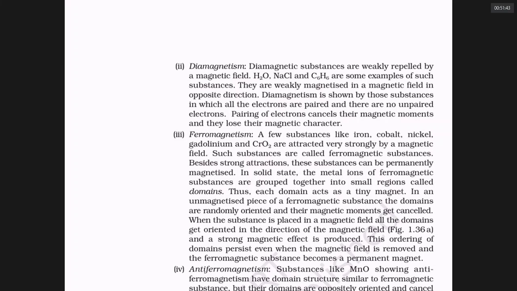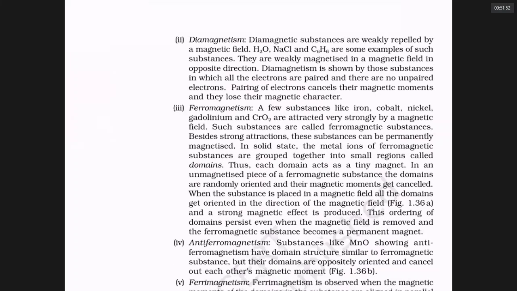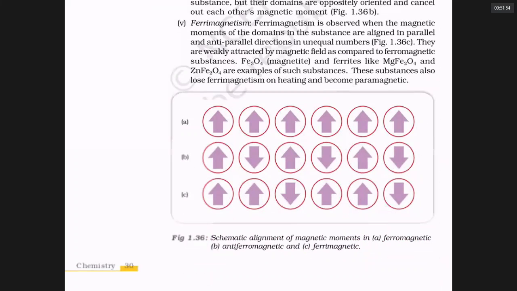But sometimes, if so many atoms or molecules with unpaired electrons have their magnetic moments join together, they make a domain. When all the magnetic fields generated in all the clusters of atoms support each other, that is called ferromagnetic.